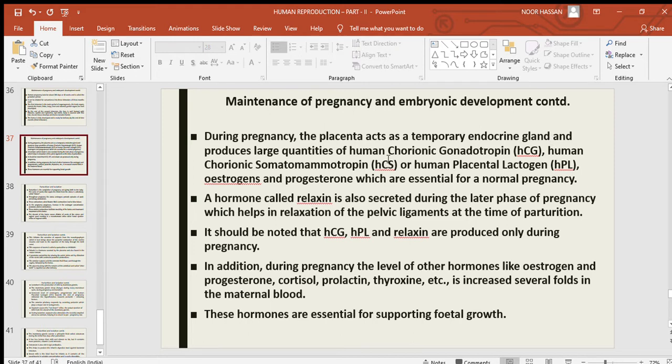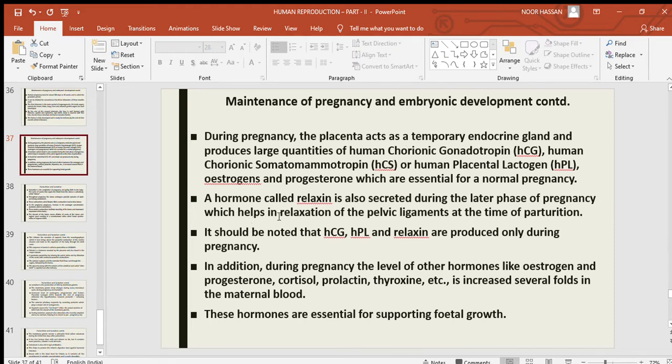So the placenta produces large quantities of human chorionic gonadotropin, also called HCG, and human chorionic somatomammotropin, called HCS, or human placental lactogen, that is HPL, and estrogens and progesterone, which are essential for a normal pregnancy. So all these hormones are secreted from the placenta.